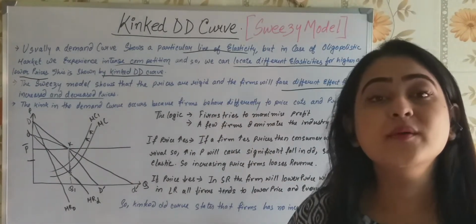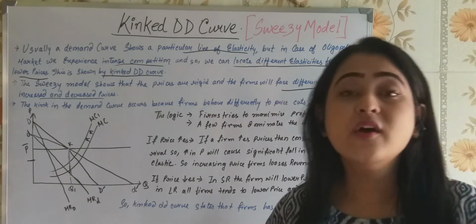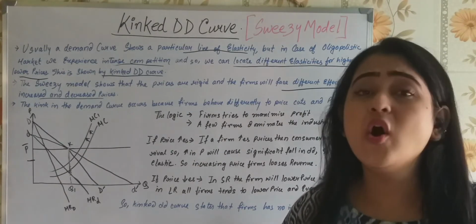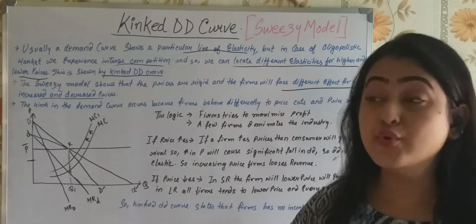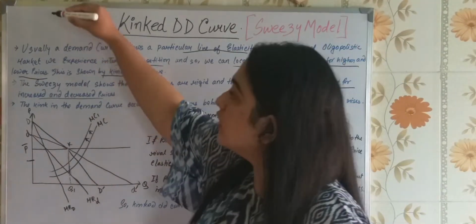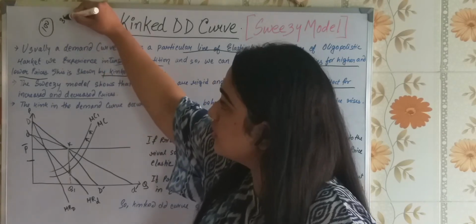But in the long run, what is happening? All the firms are reducing the price. Now when all the firms are reducing the price, in the long run how will you earn profit? Suppose you have a profit margin of 30 rupees on a book you are selling at 100 rupees.